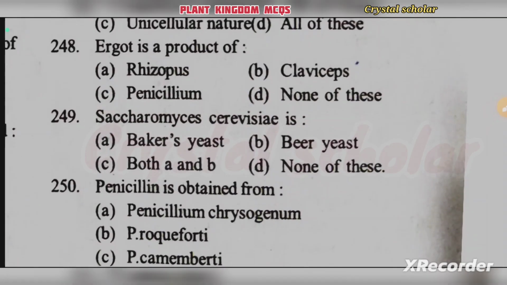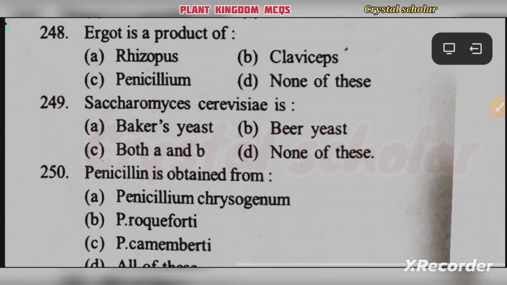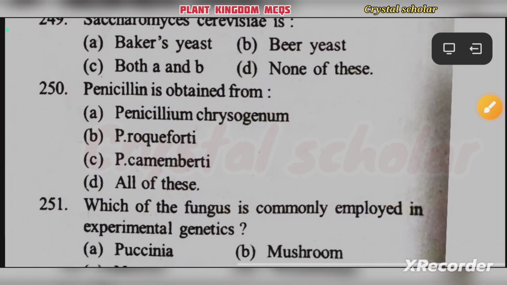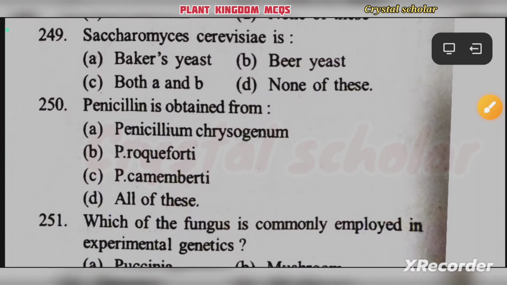Then Saccharomyces cerevisiae is baker's yeast, beer yeast, both A and B, none of this. It's baker's yeast as well as beer yeast, both A and B. Option C is your right answer. Saccharomyces cerevisiae is baker's yeast as well as beer yeast.